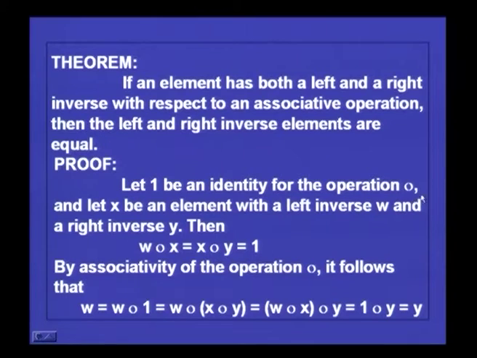And remember that this operation is associative. So, w is equal to, you can write it as w dot 1 because it is the identity element, and instead of 1 you can substitute x dot y, w dot x dot y, and regroup because of the associative property. You can regroup this and write it as w dot x into y. But what is w dot x? W dot x is 1. So, this will become equal to 1 dot y, and so equal to y. So, we have proved that w is equal to y.